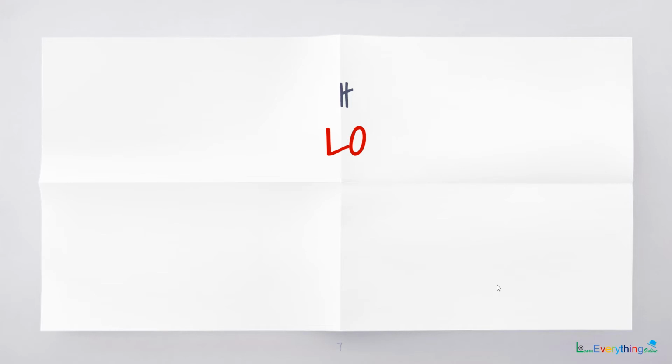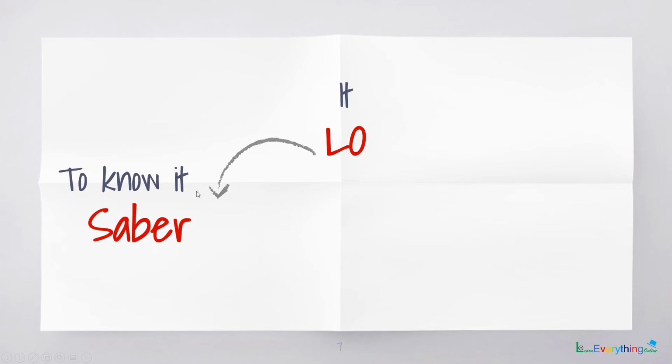When we use the infinitive form of the verb in a sentence, like to know it, for to know we have the word saber, and the lo comes at the end of it. So to know it becomes saberlo.